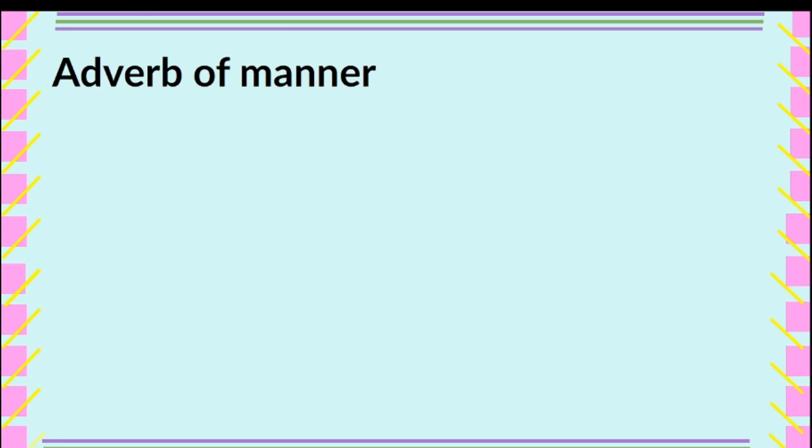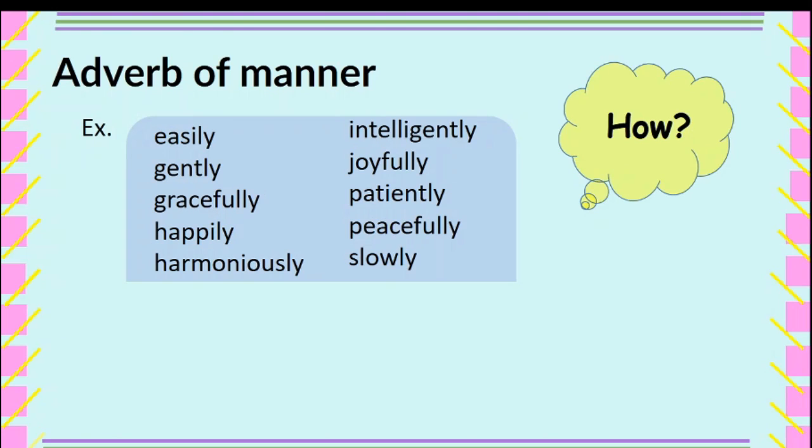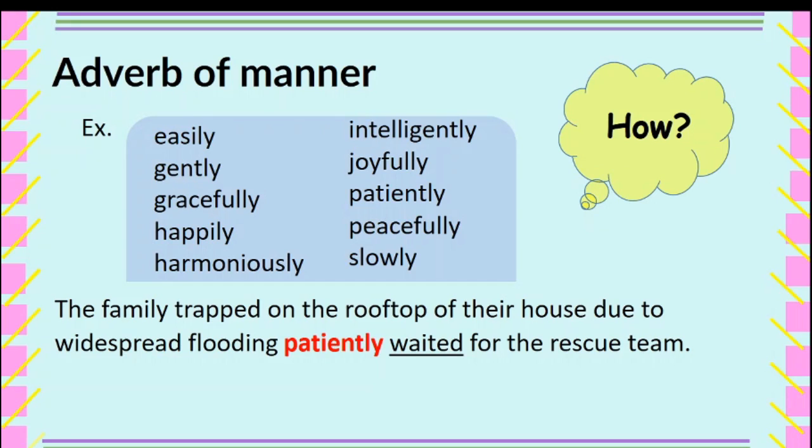Next, now we have adverb of manner, and it answers the question how. Examples are easily, gently, gracefully, happily, harmoniously, intelligently, joyfully, patiently, peacefully, slowly. Let me read the sentence. The family trapped on the rooftop of their house due to widespread flooding patiently waited for the rescue team. So the adverb of manner here is the word patiently. Okay, it answers the question how.